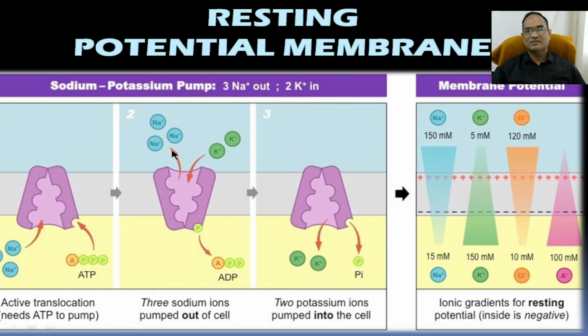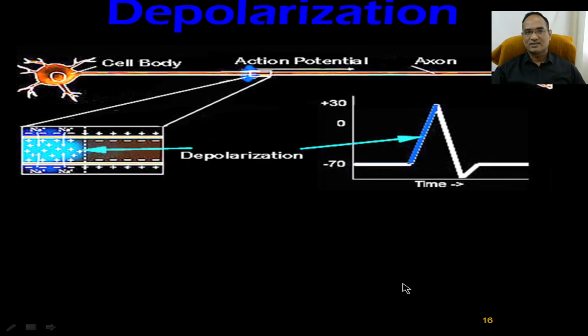Sodium remains outside in higher concentration. Potassium is inside in higher concentration. Once the action potential starts, the negative current changes. Sodium rushes inside, potassium rushes outside, so that depolarization can start. It waits for plus 30 millivolts to contract or relax your heart.